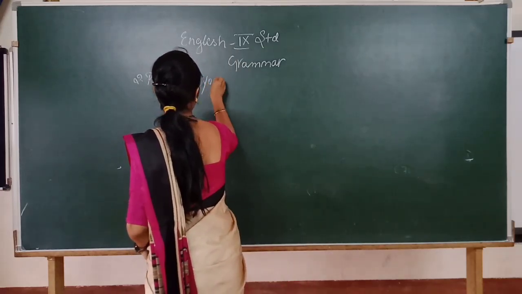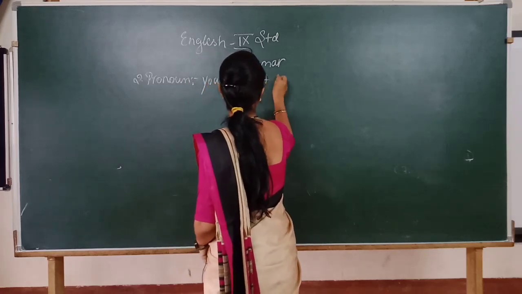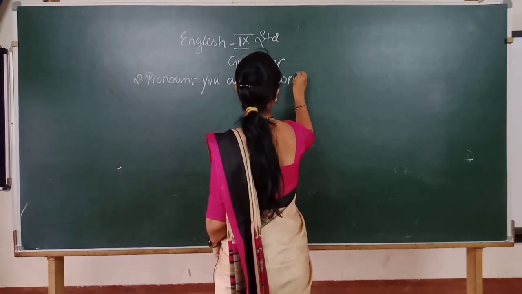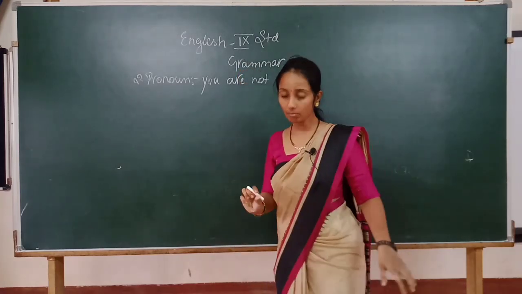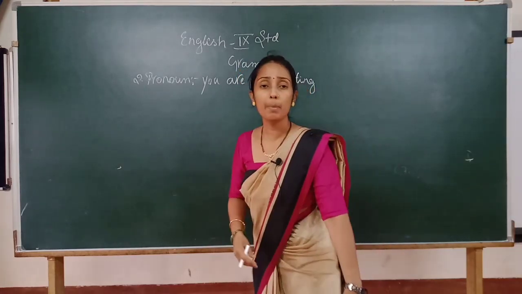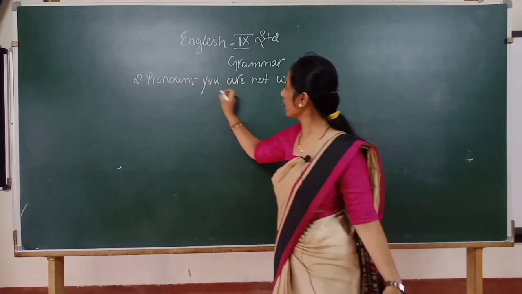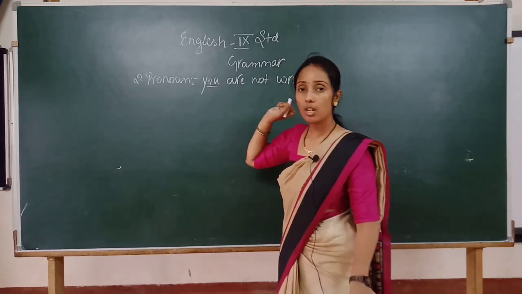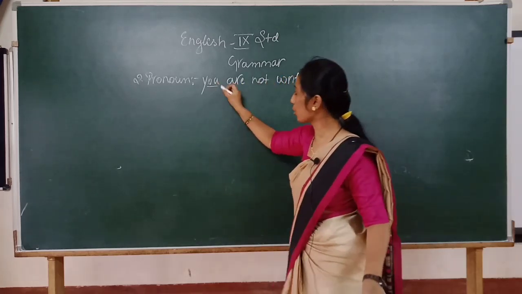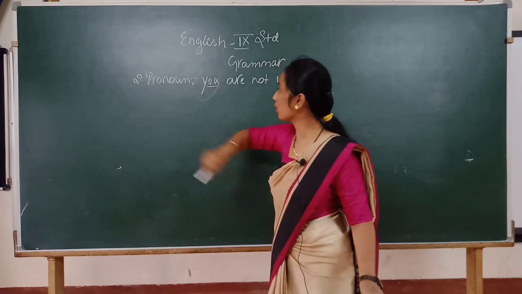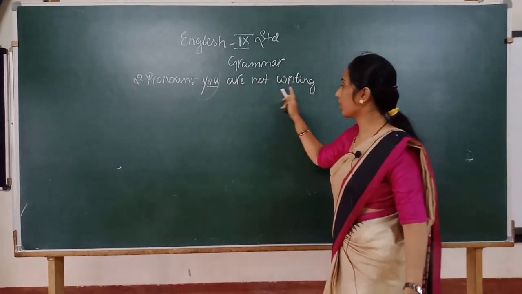Example, you are not writing. So what is a pronoun? Pronoun is used instead of a noun. So here, you is a pronoun which is used instead of a noun. See, usually here we use a noun, isn't it? So here instead of a noun, you are not writing.